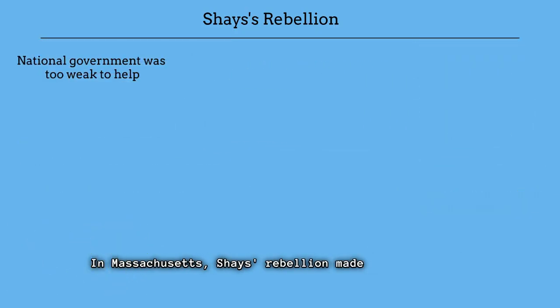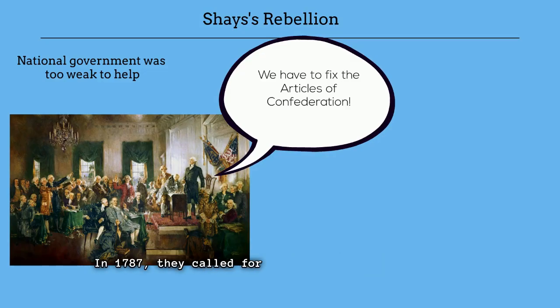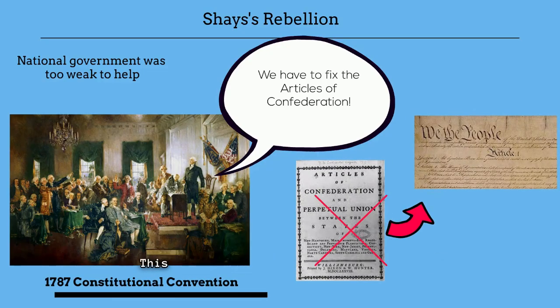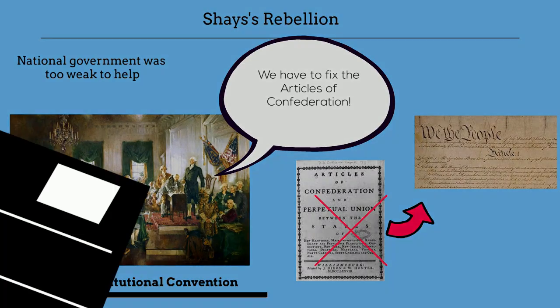Shays' Rebellion made leaders of the national government think about how to fix the weaknesses in the Articles of Confederation. In 1787, they called for a meeting of representatives from all 13 states to decide what to do. This meeting will later be known as the Constitutional Convention, where the U.S. Constitution was written to replace the Articles of Confederation.